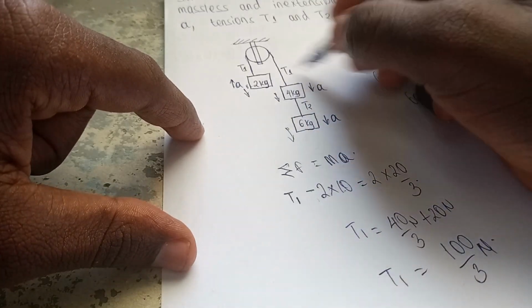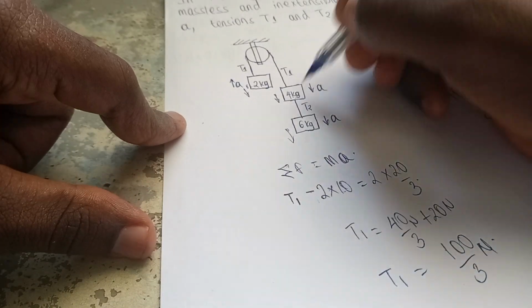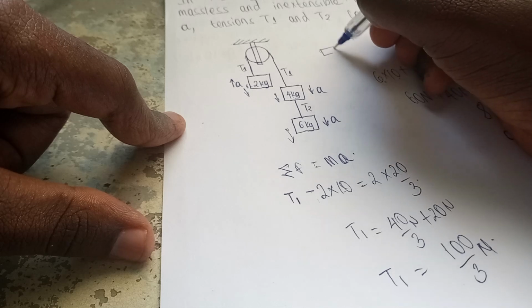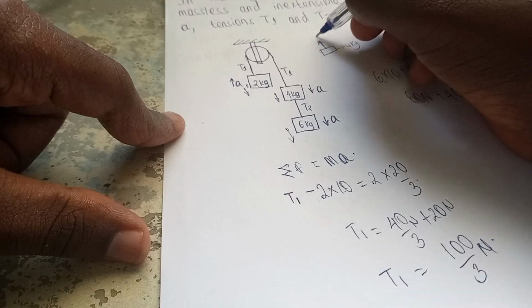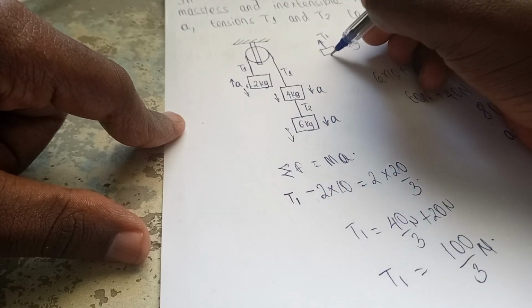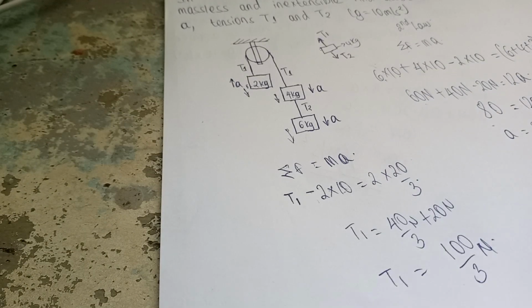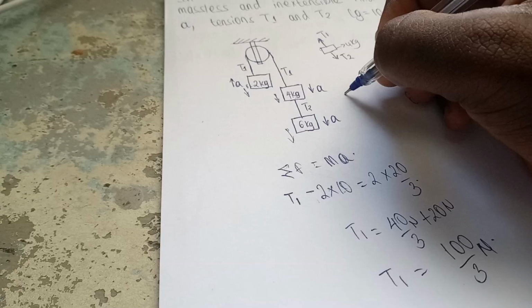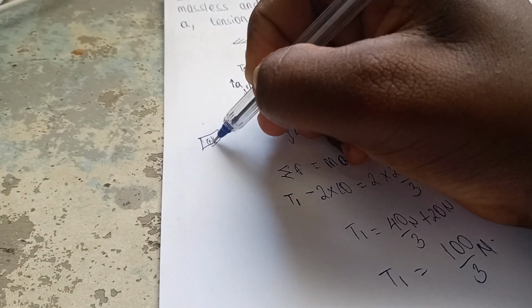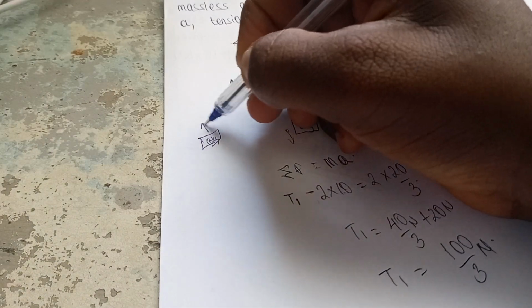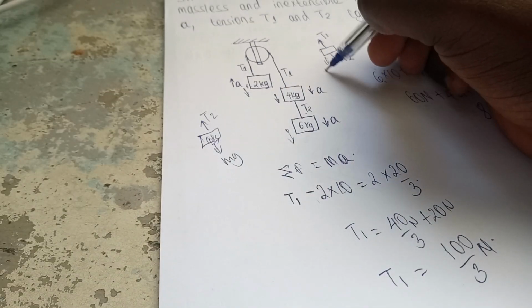If we consider the 4 kilogram mass, let me draw something here. This is the 4 kilogram mass, right? The tension T1 pulls this thing upward, and the tension T2 will pull this thing downwards. But if you consider the 6 kilogram mass, let me draw it here. If this is the 6 kilogram mass, tension T2 acts upward, then downwards there's just the weight mg.